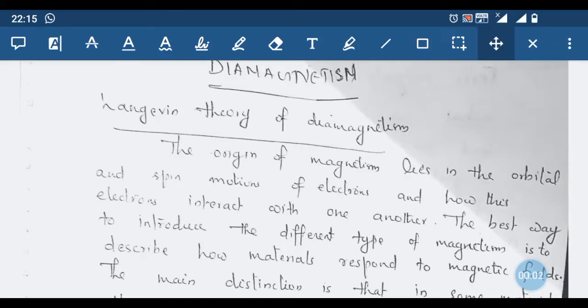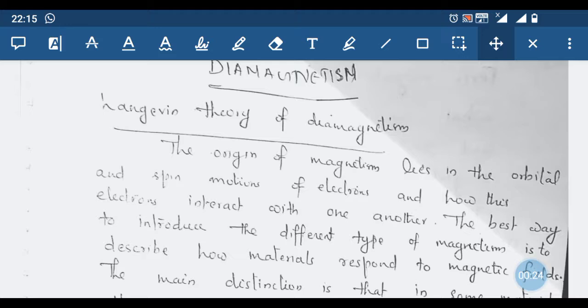Dear students, today we discuss diamagnetism. The first theory of diamagnetism is the classical theory, which is also known as the Langevin theory of diamagnetism. And before coming to the theory of diamagnetism, we have to go through a basic introduction of the origin